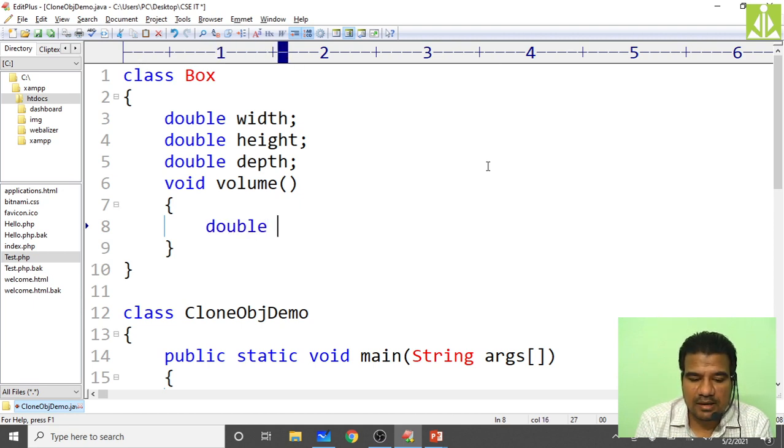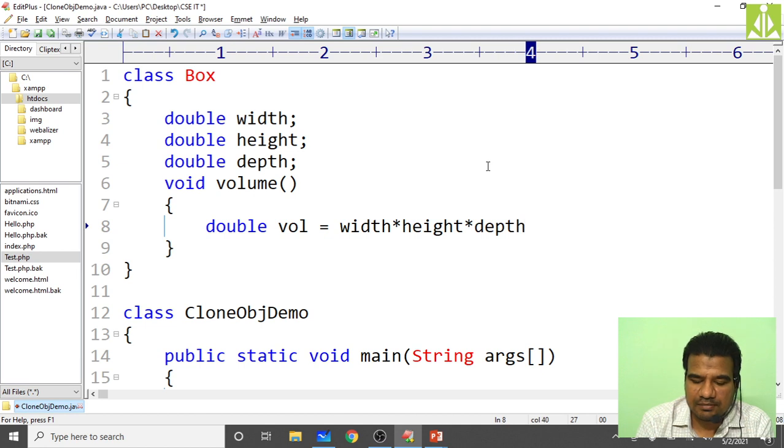That is, double volume variable equals width multiplied with height multiplied with depth. Okay, so like this we have calculated.